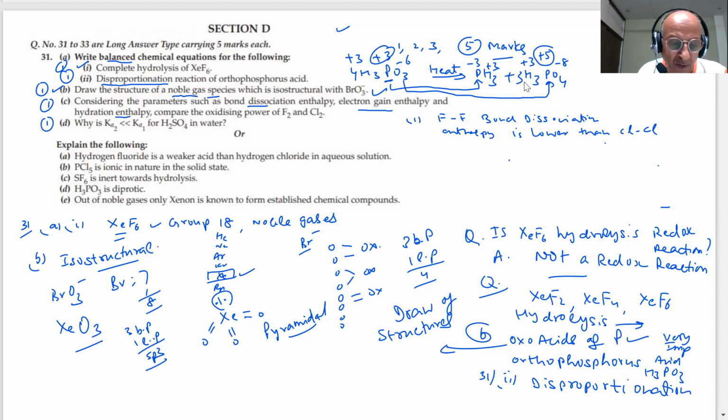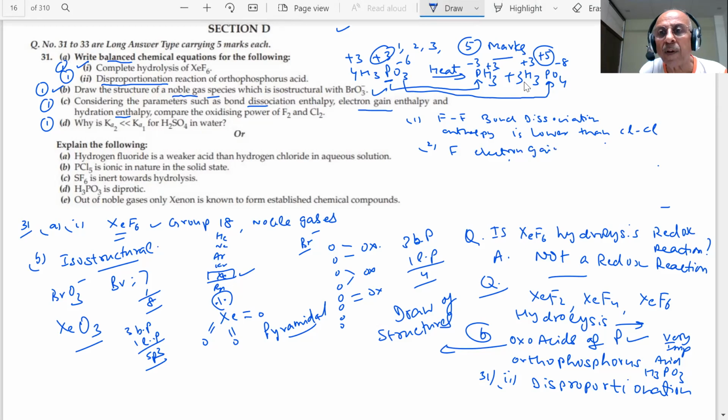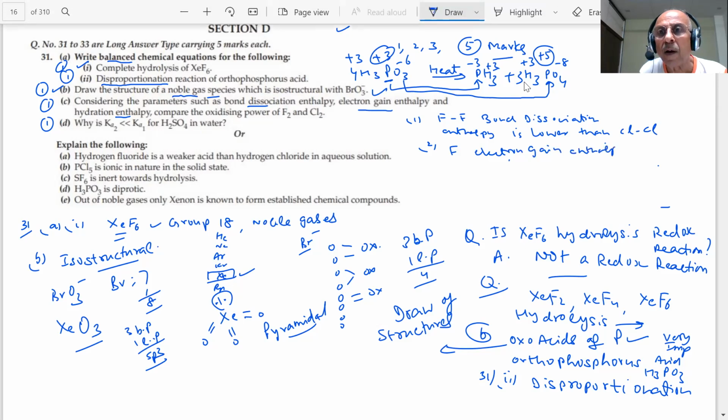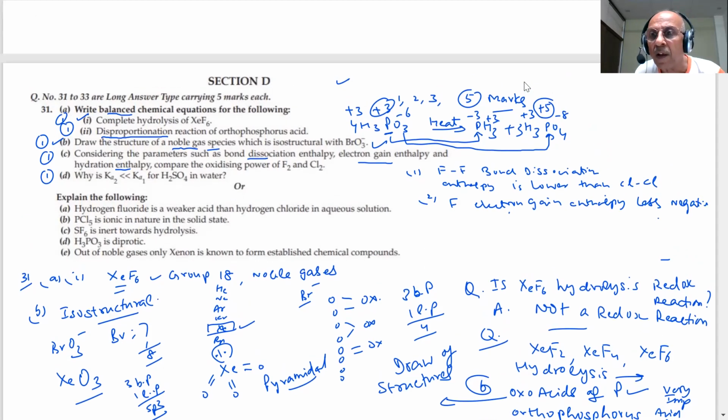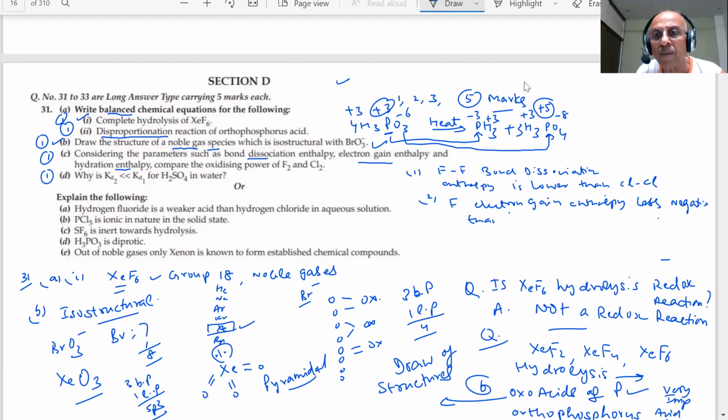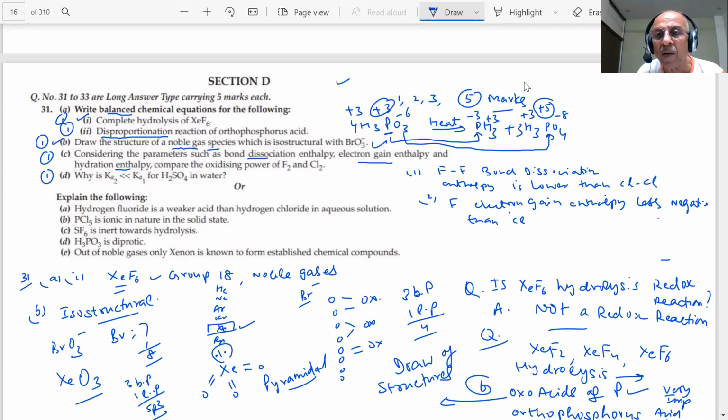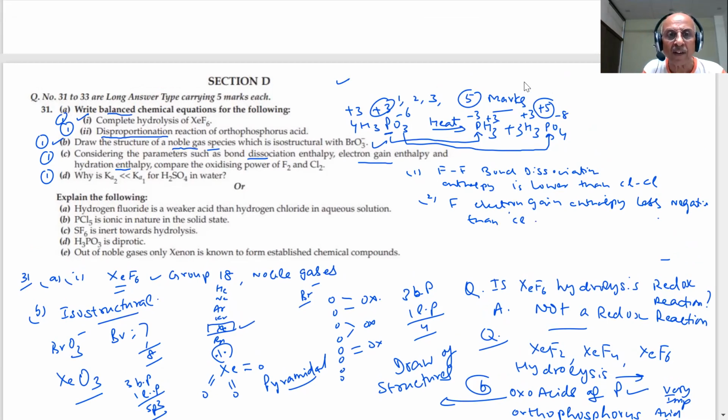And what happens, students? Second, fluorine's electron gain enthalpy is less negative, students, less negative than Cl. Because of the compact and small size, there is a strong electron repulsion in this case.